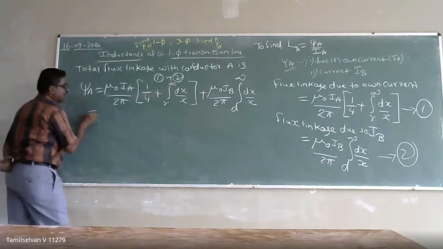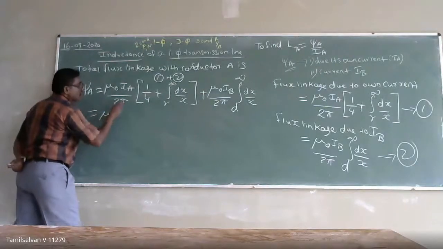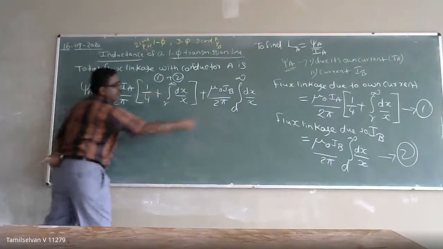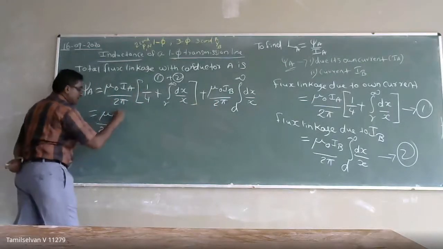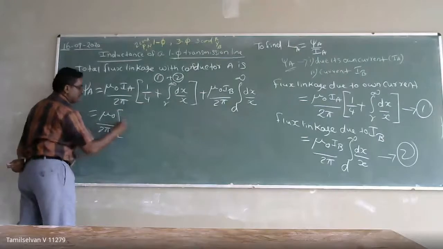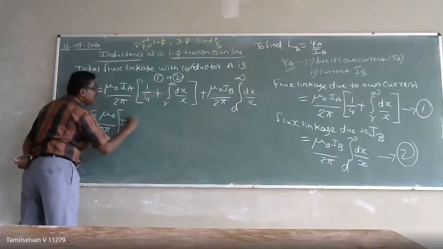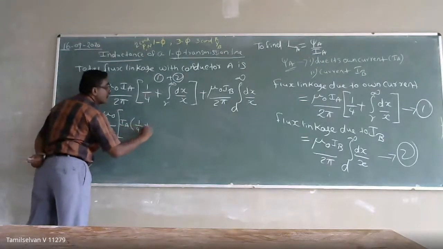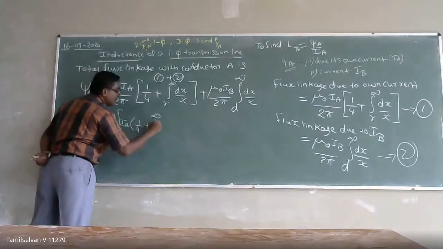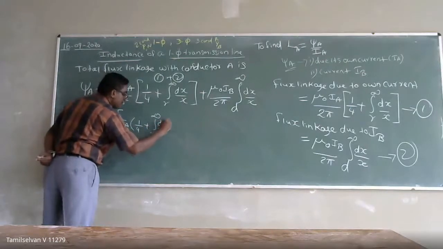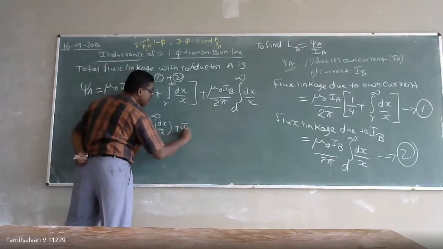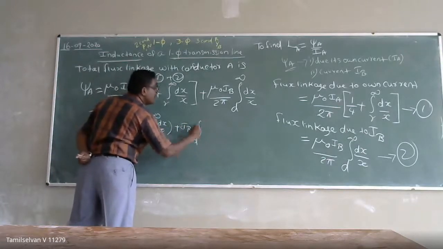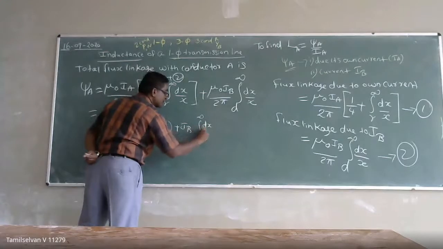So I can take mu naught by 2 pi outside, right? IA into 1 by 4 plus the integral of r to infinity dx by x, plus IB into the integral of d to infinity dx by x.